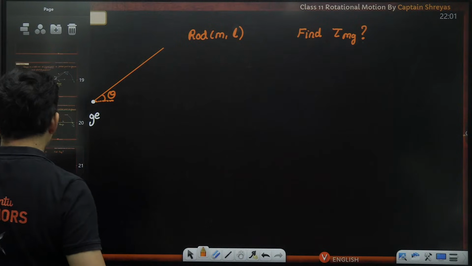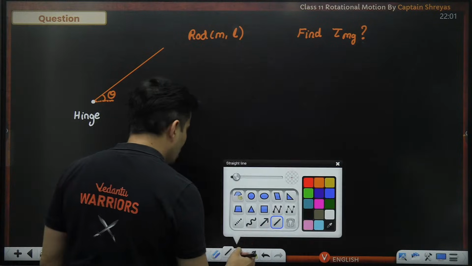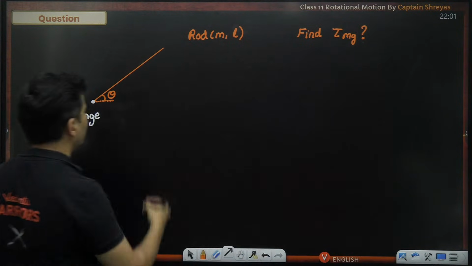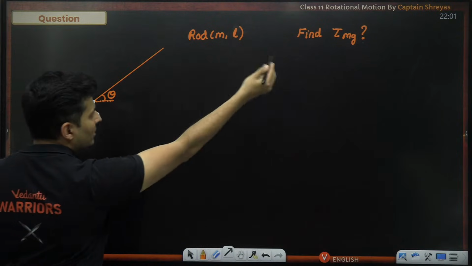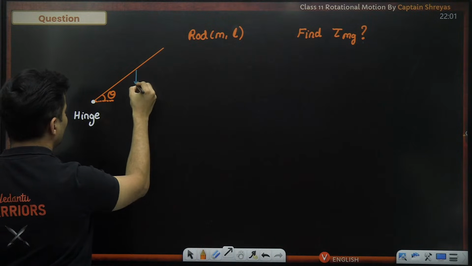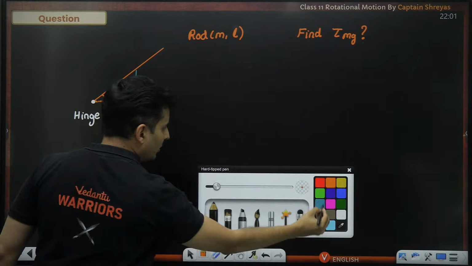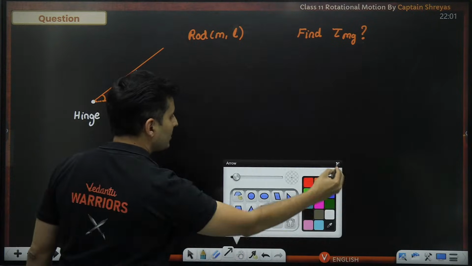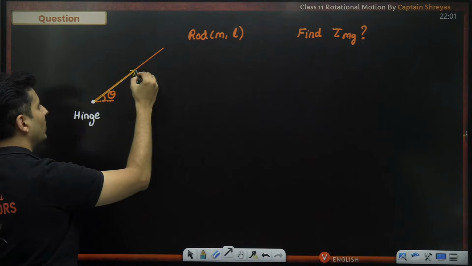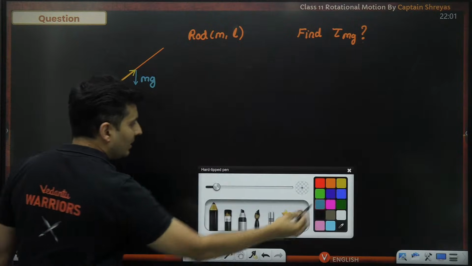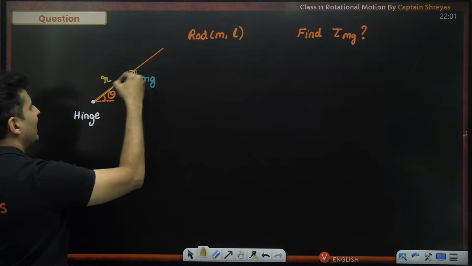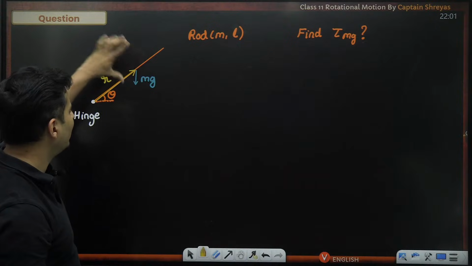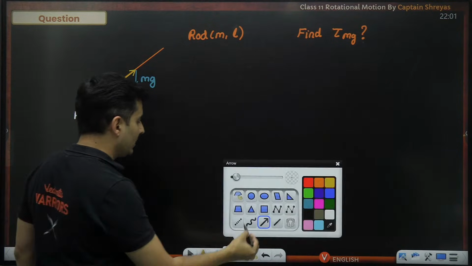So let's see, how do we do this question? First of all, show which force is acting on that rod, and we have to find the torque of gravity only. So mg force is there. So I'm just going to show the mg force. What is my r vector, or position vector, of the force from the hinge point or the axis point? This is that position vector, but there is some angle involved. So I have a better idea for this.